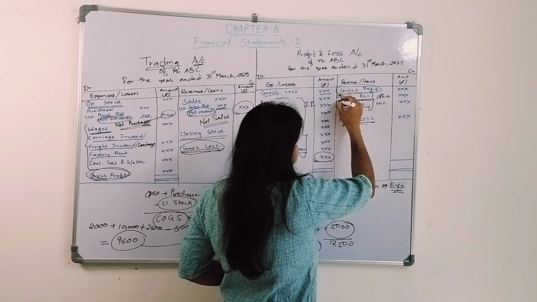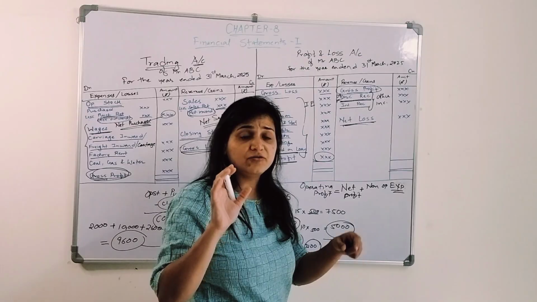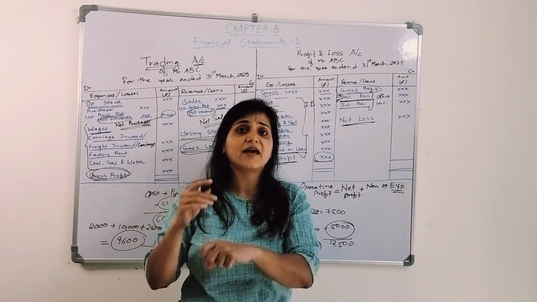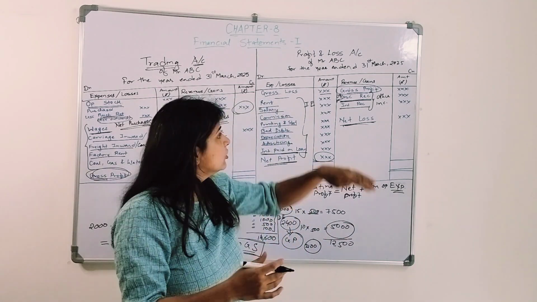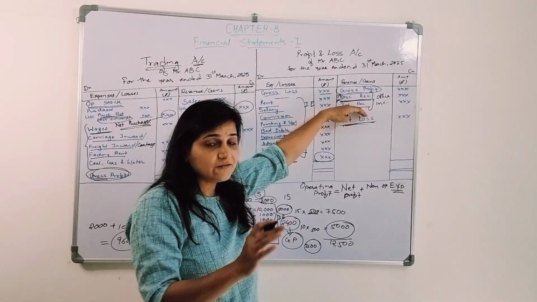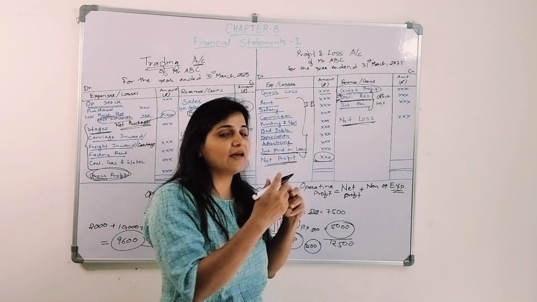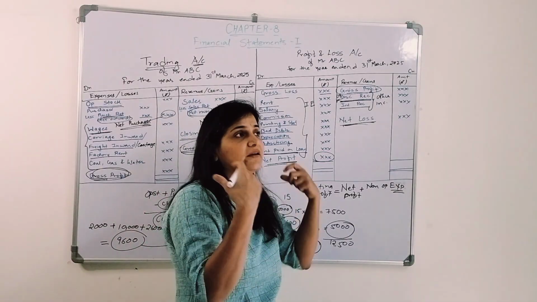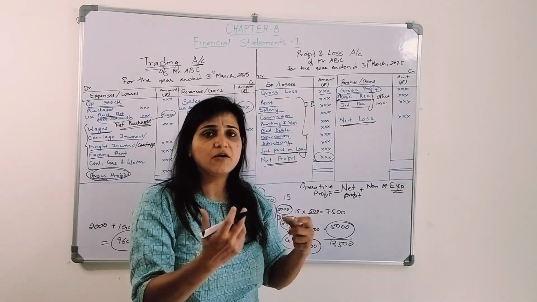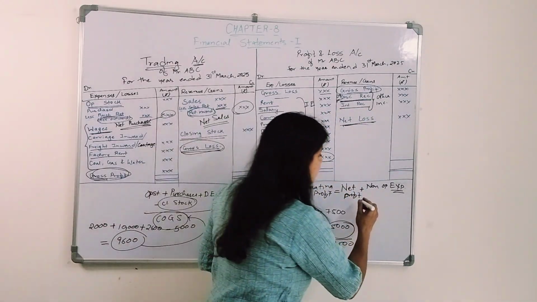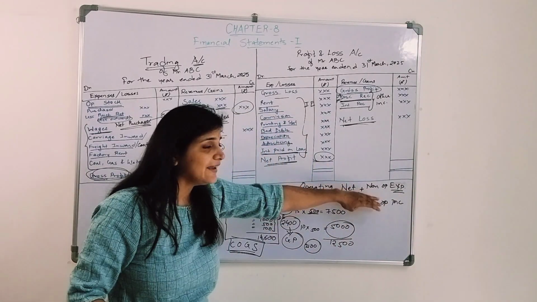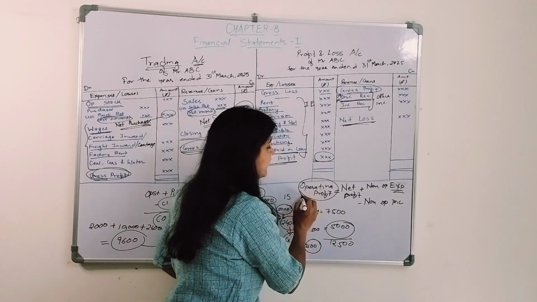The discount received forms part of the operational income. It forms a part: the discount I have received on the goods which I am purchasing, because they have given me a discount. So this discount received forms a part of the operational profit. But interest received doesn't. My business is having money, and from that money I have invested in some other businesses and I'm getting interest. So interest received doesn't form part of the operating profit. I have to deduct that non-operating income, right? Then what I will get is an operating profit.